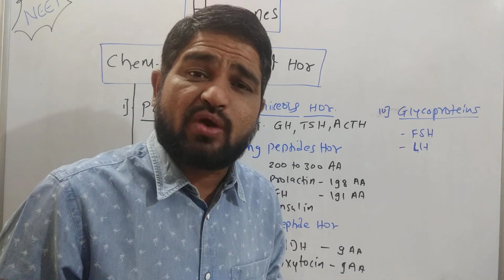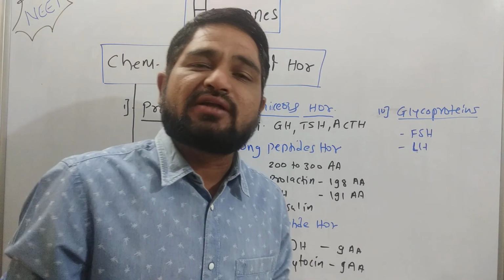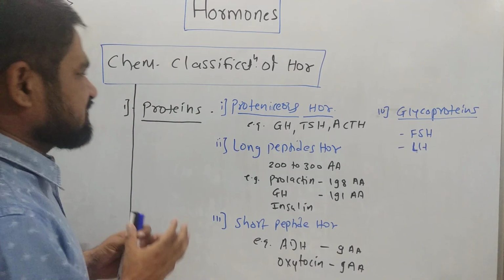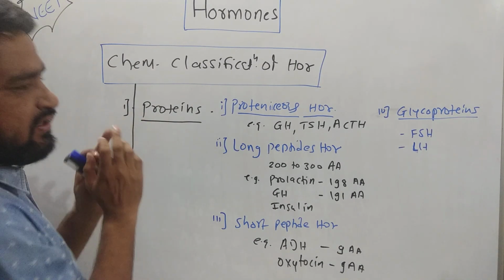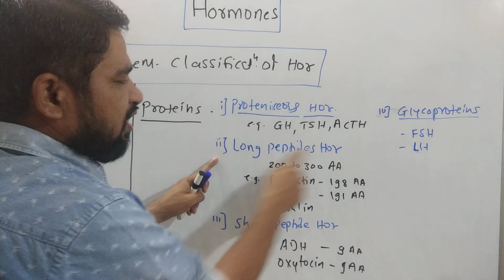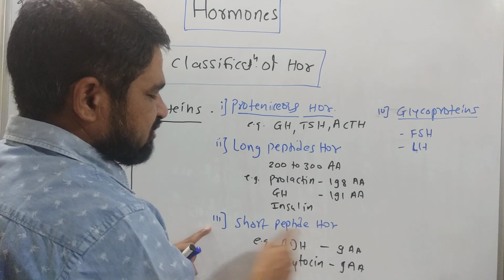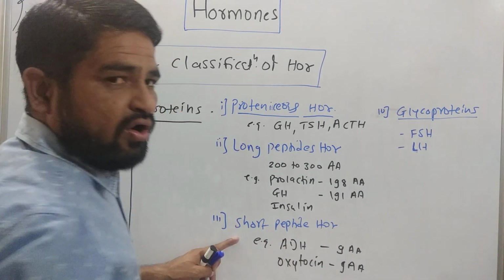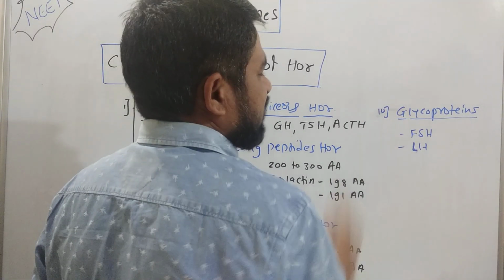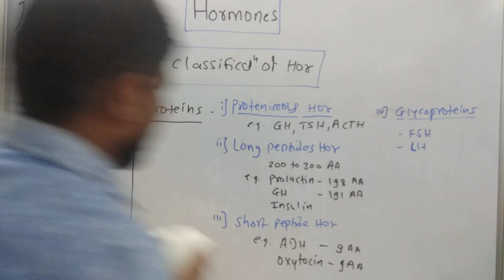Students, this is very important to understand the chemistry because the mechanism of action of the hormones depends on the chemistry of the hormones. Okay, so the first classification is that hormones are chemically proteins. I'm repeating again. Some hormones are proteinaceous hormones. Some hormones are long peptide hormones: prolactin, growth hormone, and insulin. Some hormones are short peptide hormones like ADH and oxytocin. And even some hormones are combined proteins like glycoproteins: FSH and LH. So this is the first classification.